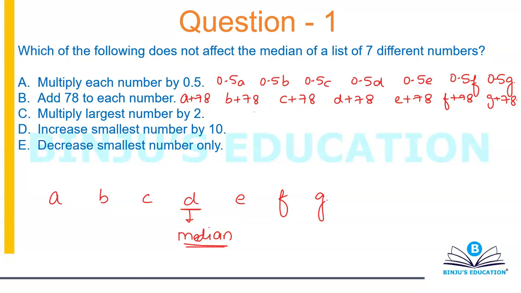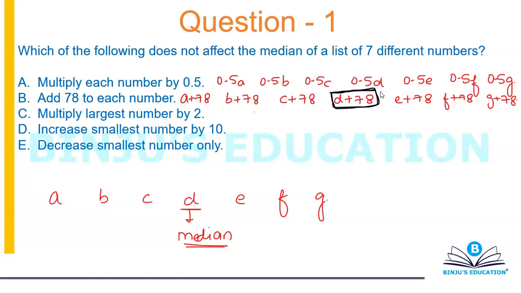Again you will observe that the value of the fourth term did change. So the median increased, or basically the median changed. That's the bottom line.